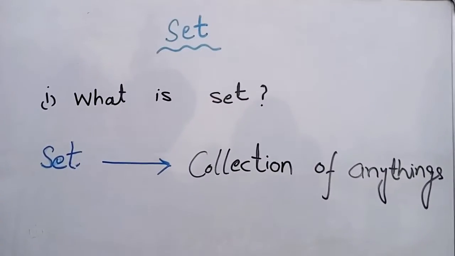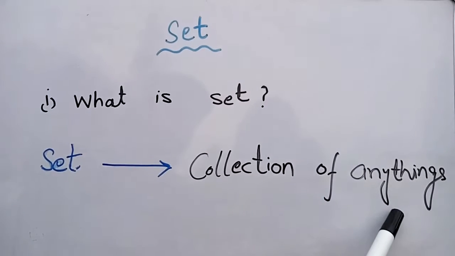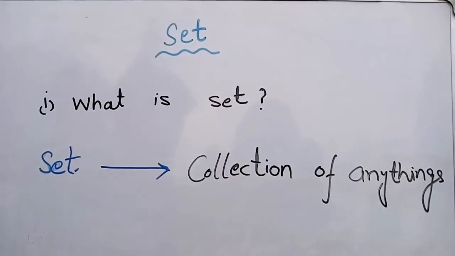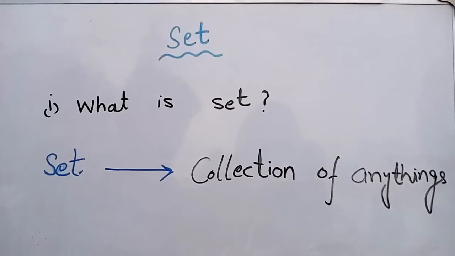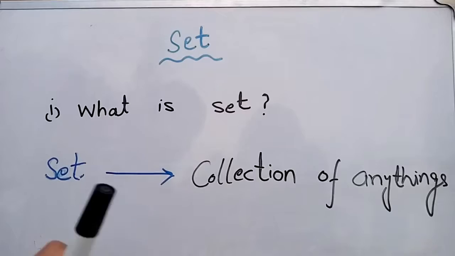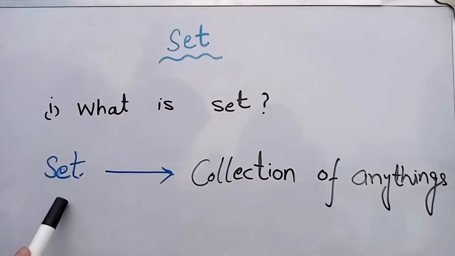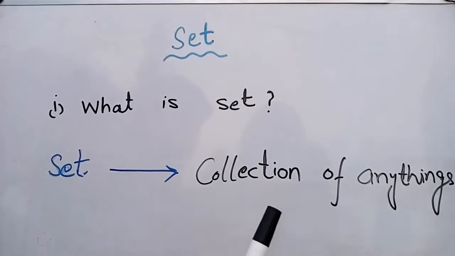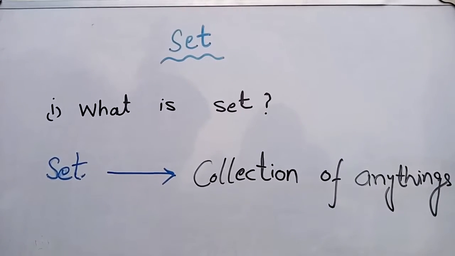When we say set, it means a collection of anything. Here, anything means some elements, objects, or anything. So when we take a collection of anything, we call it a set. A set is a collection of objects, a collection of elements, a collection of things. So a set is a collection of something.